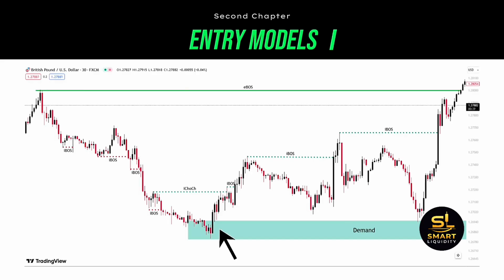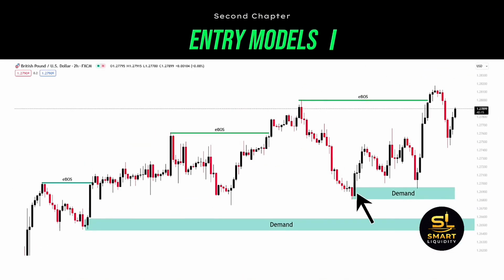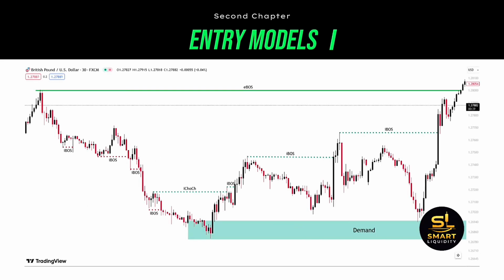Now, if you wonder why this demand zone is taken from multiple candles, well, the demand zone is taken from the higher time frame. It's taken from one candle in the higher time frame after we have seen the first candle larger than the previous ones. The play and shift between time frames is very important. The price is the same in both time frames. The time frame doesn't change the price, but the price action is different between time frames.